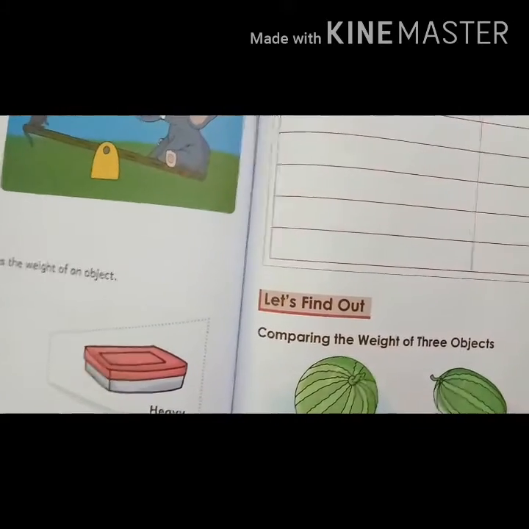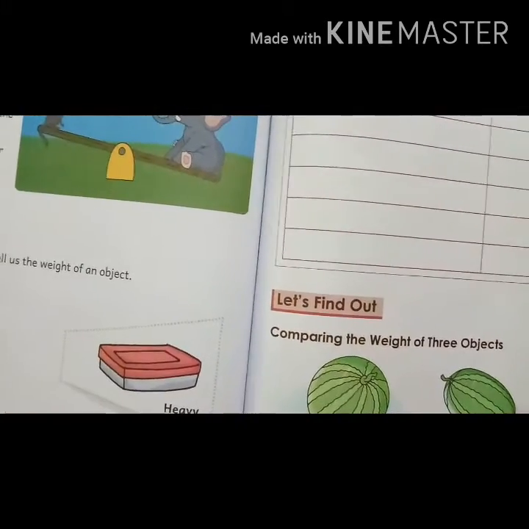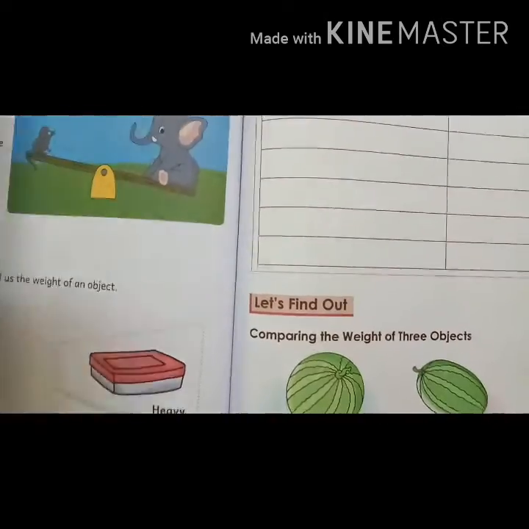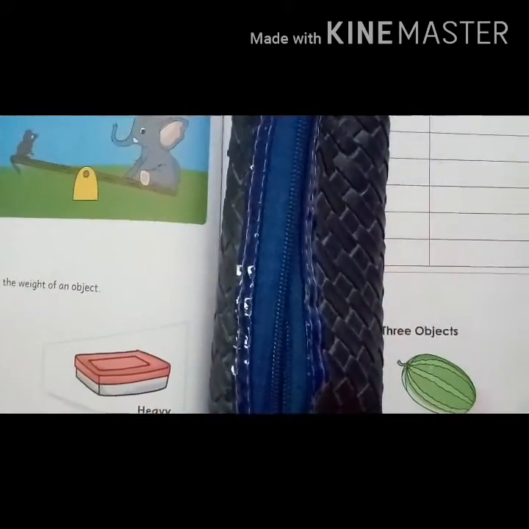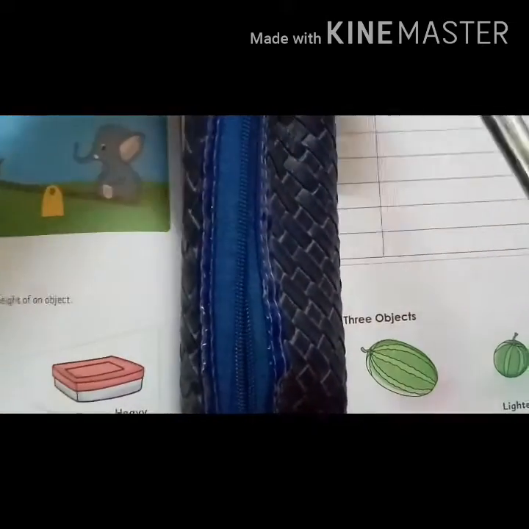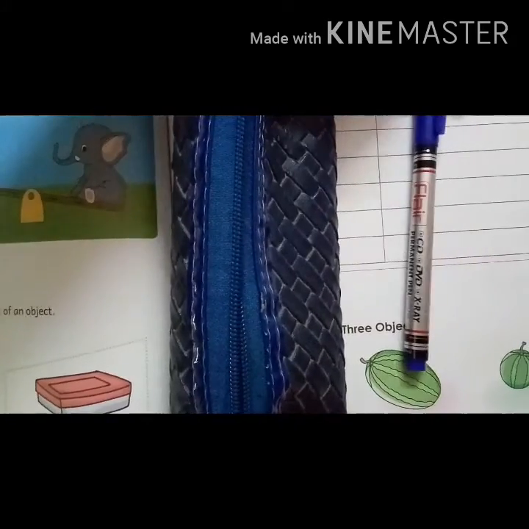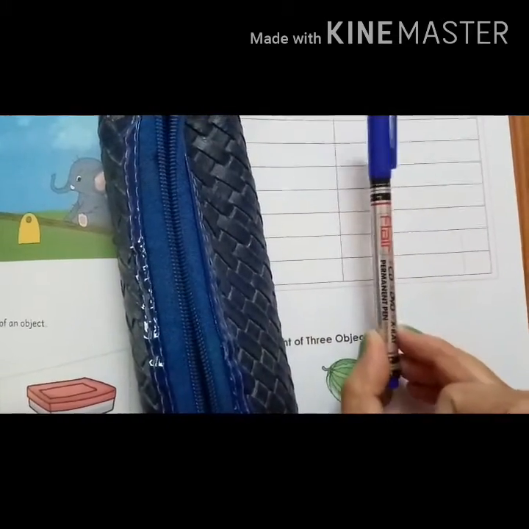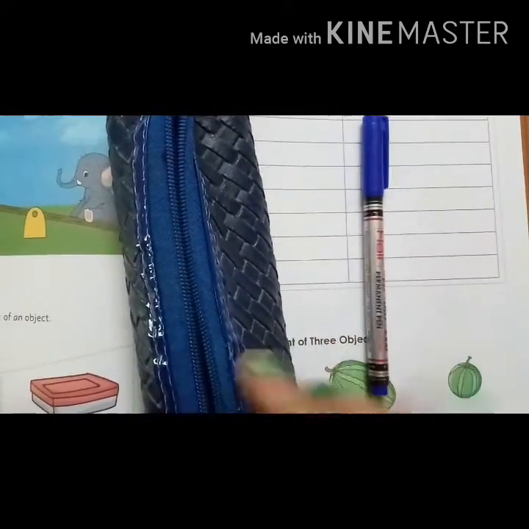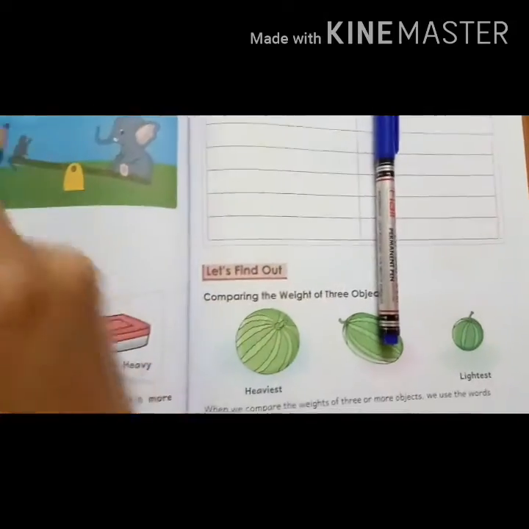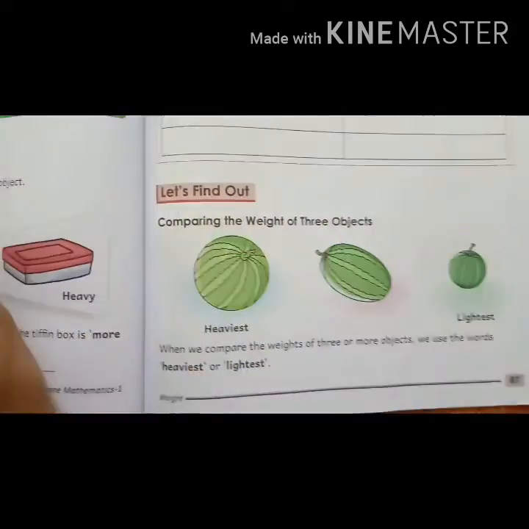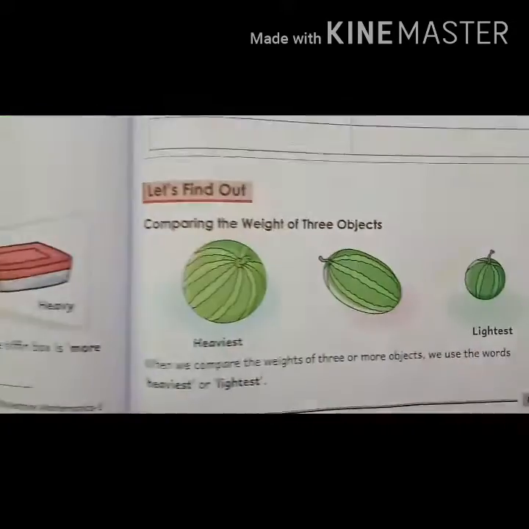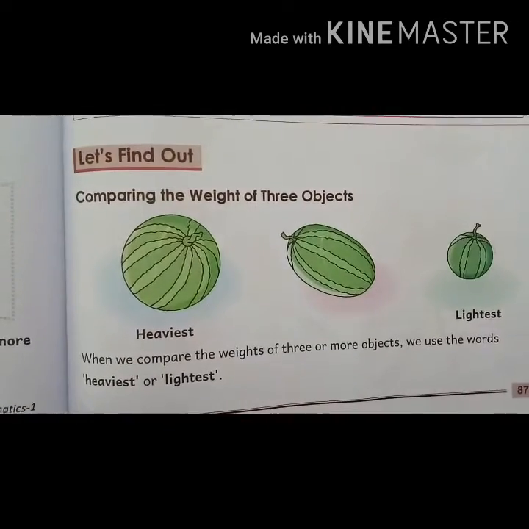I'll show you some more examples. Now can you tell me, is this pencil box heavier or this pen heavier? Yes, the pencil box is heavier than this pen. This pen is lighter than the compass. Now, comparing the weight of three objects.